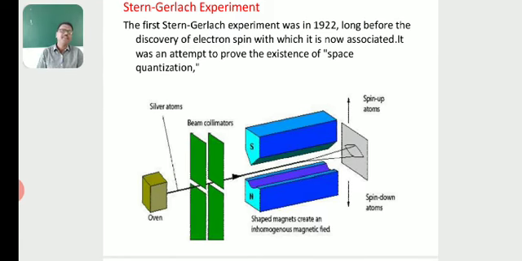When the fine beam of silver atoms is made to pass through the non-uniform magnetic field and is then incident on the photographic plate, we get two paths on the photographic plate. One path indicates the spin up atoms, and the other path indicates the spin down atoms, just as shown in the diagram.